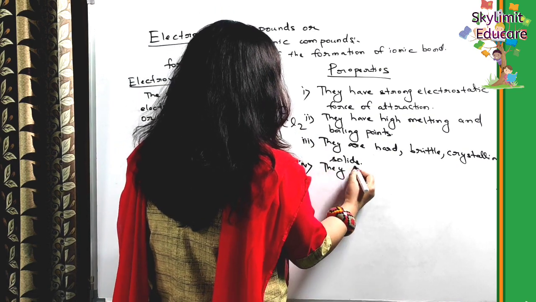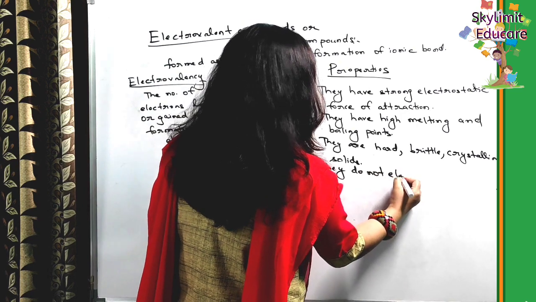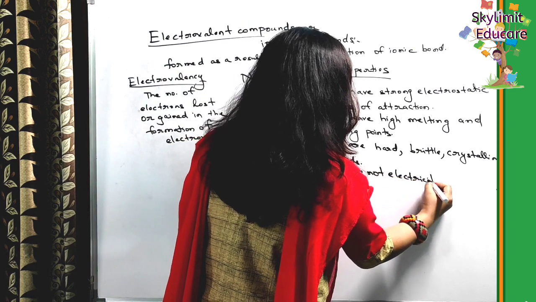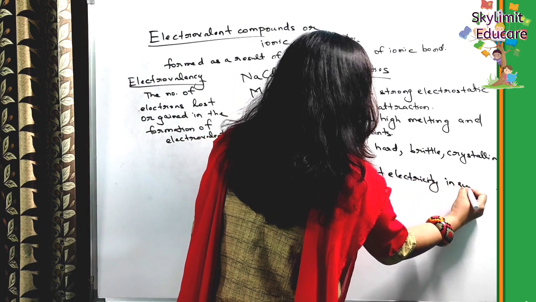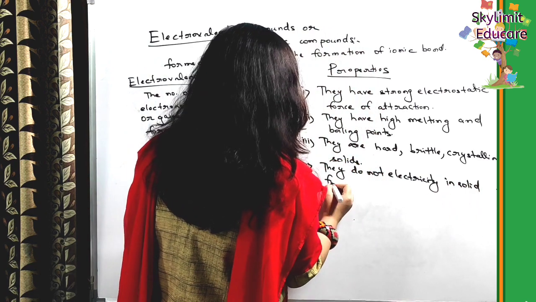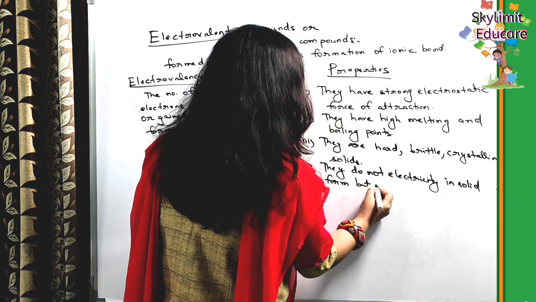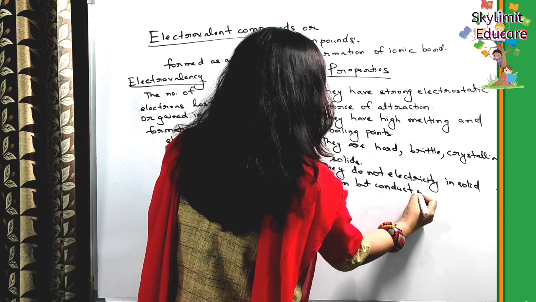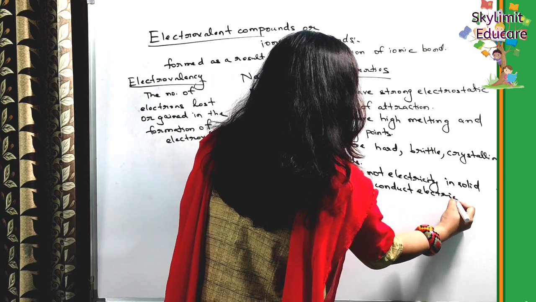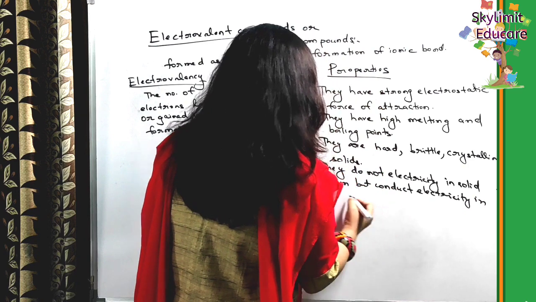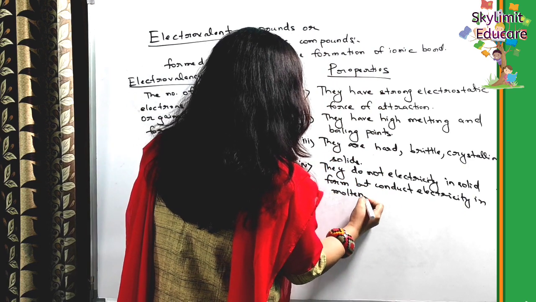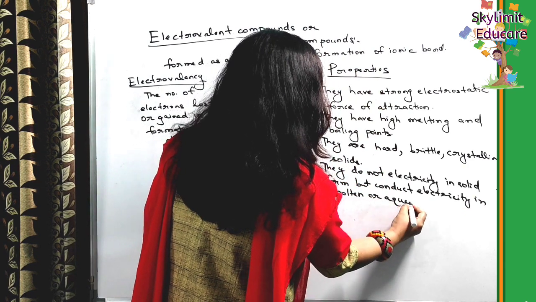They do not conduct electricity in solid form, but conduct electricity in molten or aqueous form.